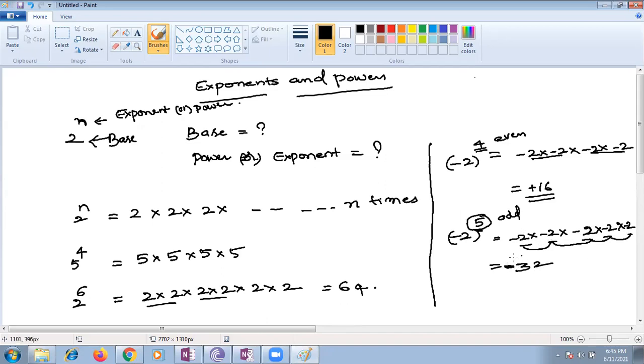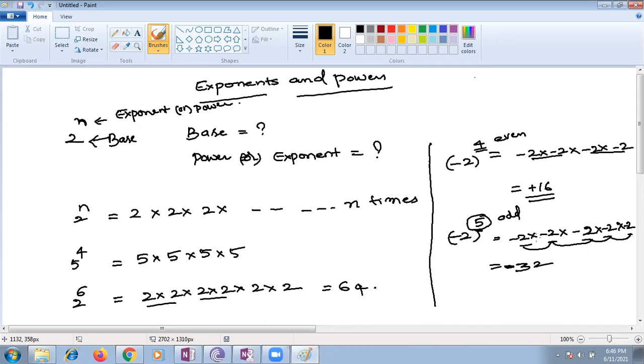That is the most important point you have to keep in your mind, children. If the base is negative and the exponent is odd, the result you are getting is negative. If the exponent is even, it will be positive. Very good. This is the first thing you're supposed to learn.